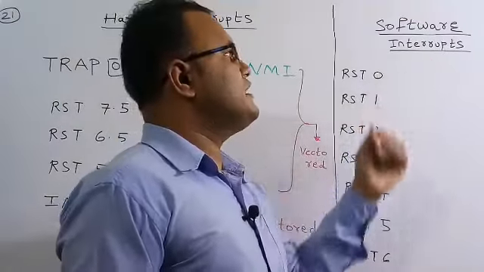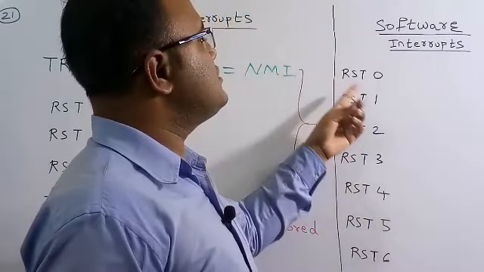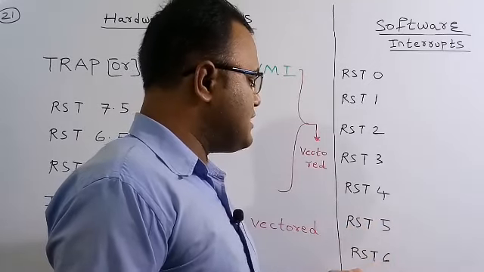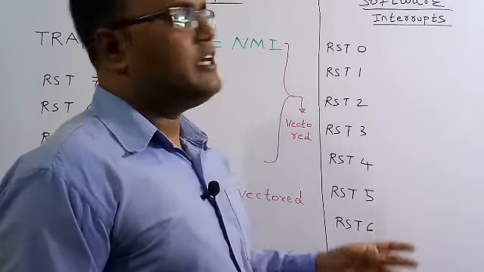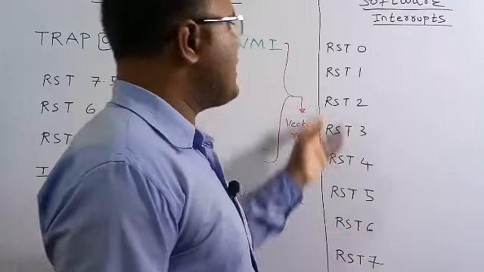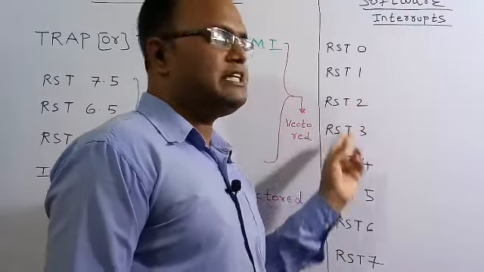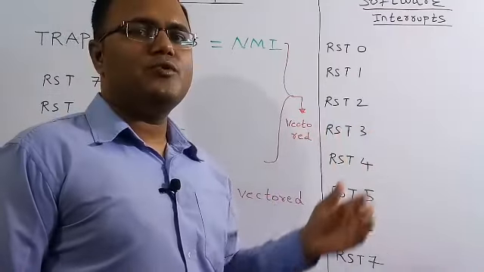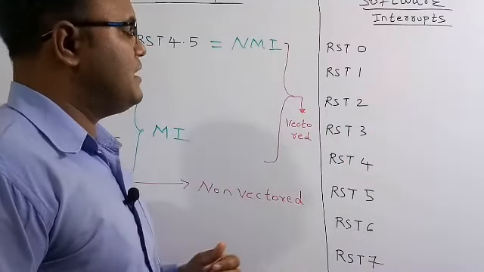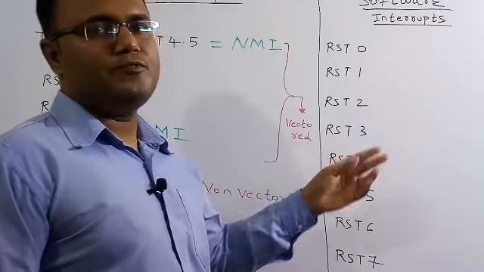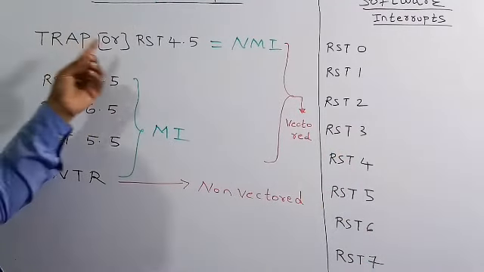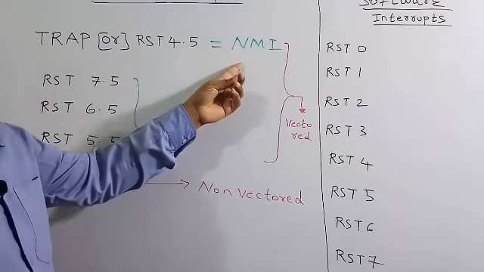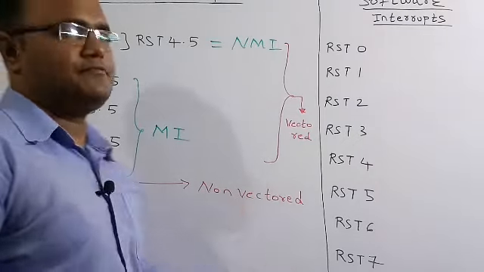The software interrupts are 8 types: RST0, RST1, RST2, RST3, RST4, RST5, RST6, RST7. These are all vectored, meaning whenever such an interrupt occurs, the microprocessor goes to a particular address and runs the program stored at that address, and these are vector addresses. So among these, the highest priority is given to TRAP or RST 4.5, which is a non-maskable interrupt. This is the required solution of this question.